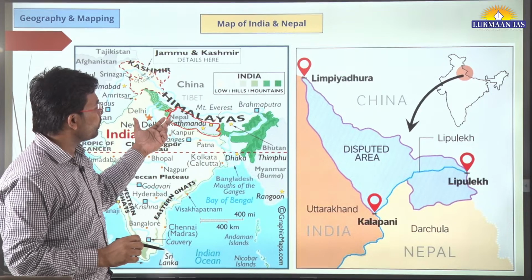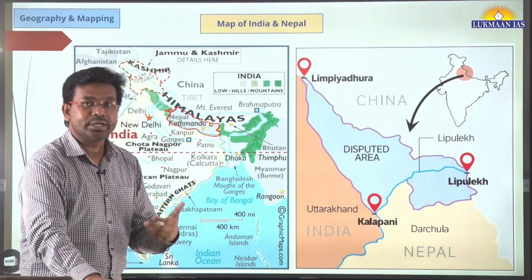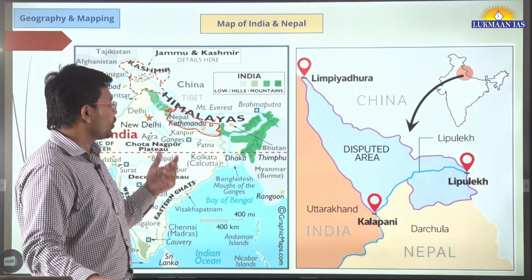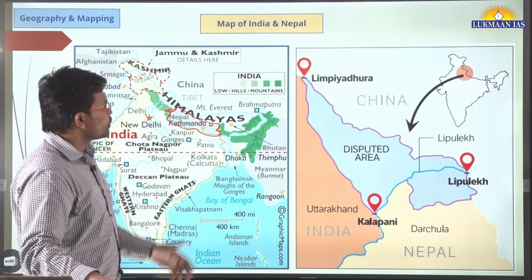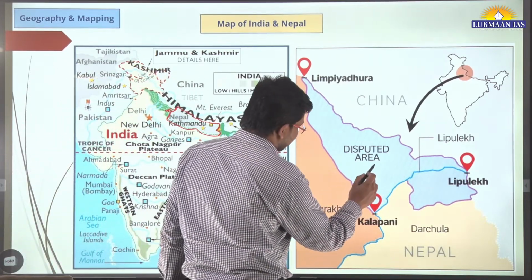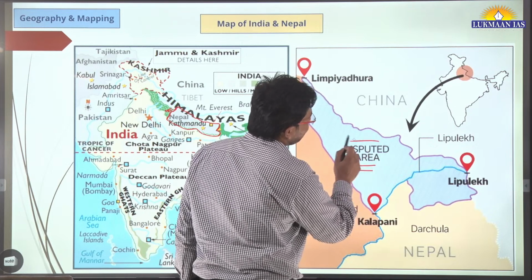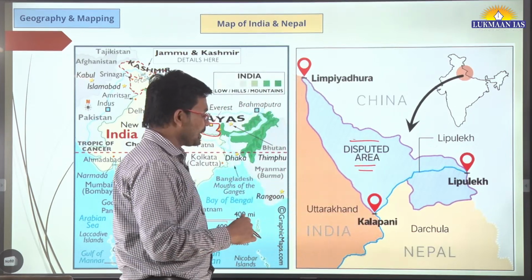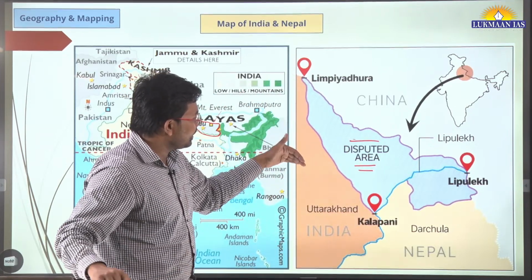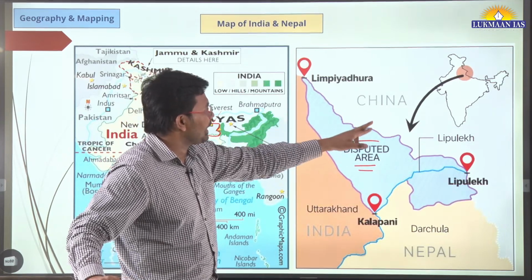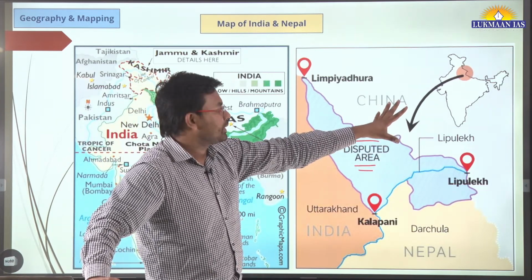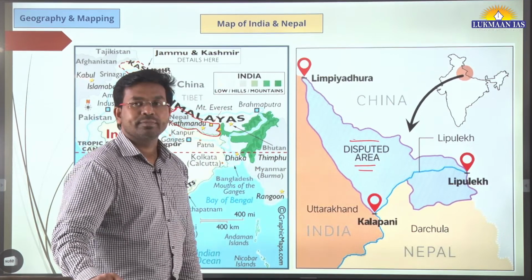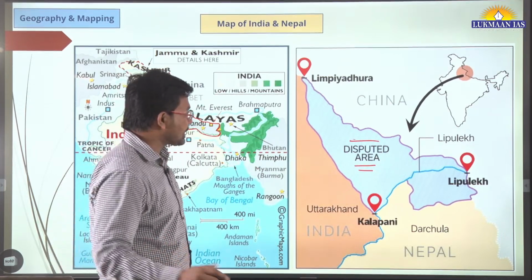And if we talk about the areas that are disputed regions between India and Nepal, we are going to discuss them also. So this is one of the disputed areas. It is disputed between India and Nepal, and it also has a dispute with China as well. One of the regions that remains in news is Kalapani.